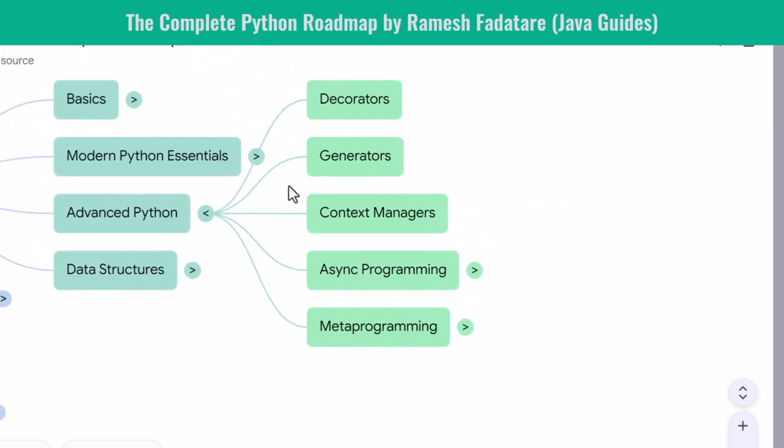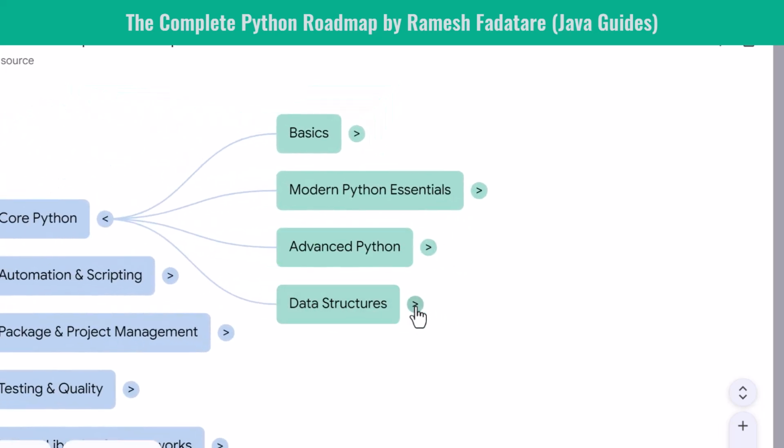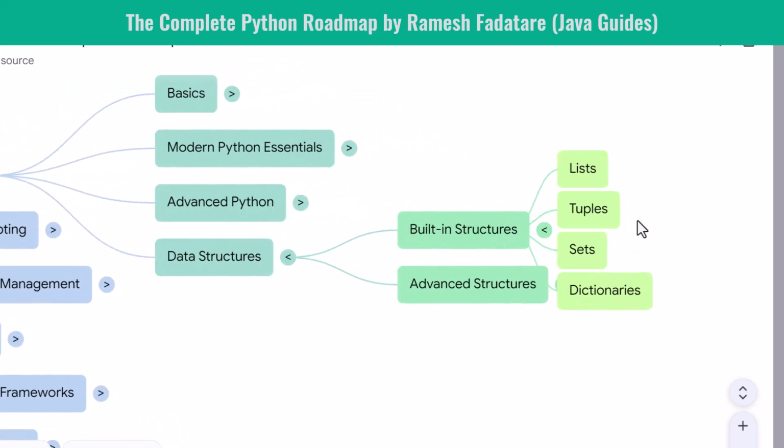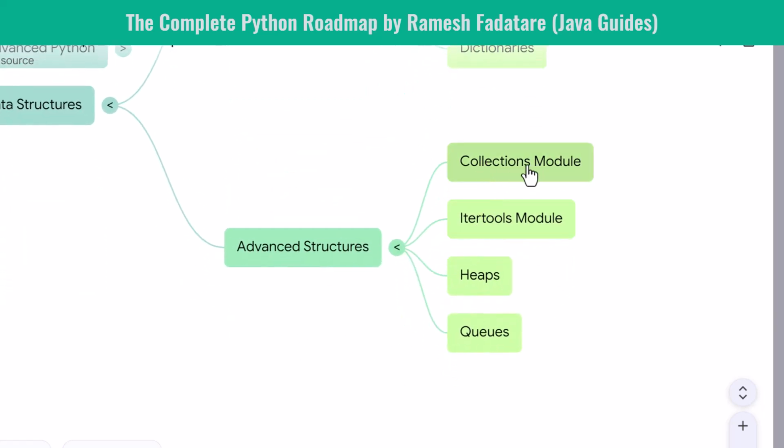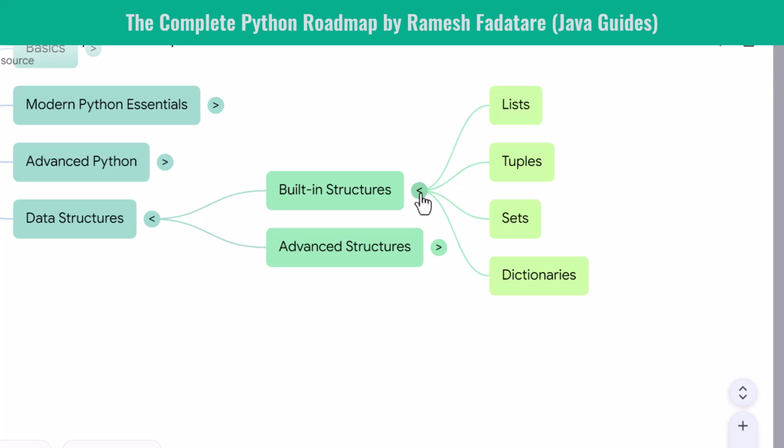Next, data structures. Python offers powerful built-in structures. You start with lists, tuples, sets, and dictionaries. These structures let you store and organize data efficiently. Then you explore advanced structures. You learn the collections module for named tuples and deque. You learn itertools to generate combinations and permutations. You learn heaps and queues when you need priority-based operations. Mastering data structures makes you a better problem solver and a stronger developer.